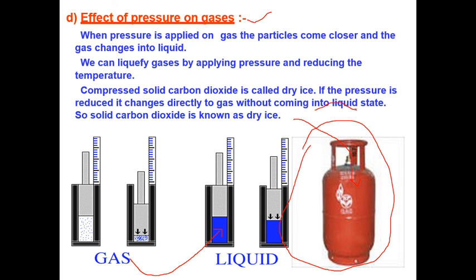Another example is the solid carbon dioxide. Carbon dioxide is converted into the solid form, that is called the dry ice. So I hope you have understood the effect of the temperature and the pressure on the state of matter. If you feel any problem, then